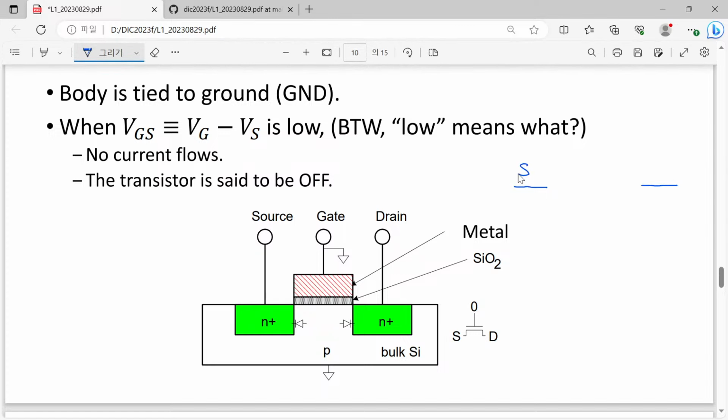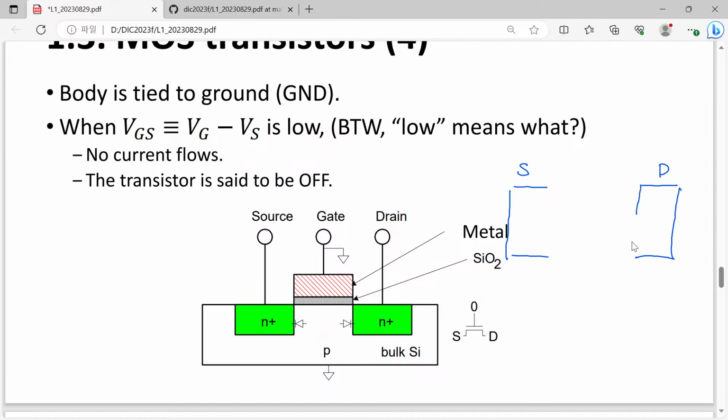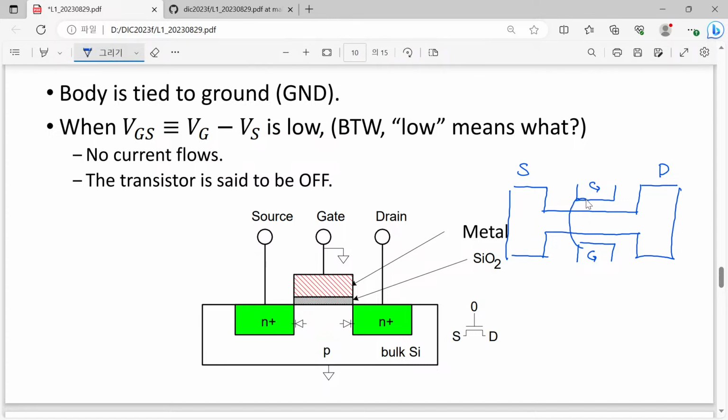Here we have once again source and drain, and here we have a certain height of our source and drain region, and here we have the gate, the same gate. And actually the gate is just surrounding this central part. So here we have a surrounding gate.